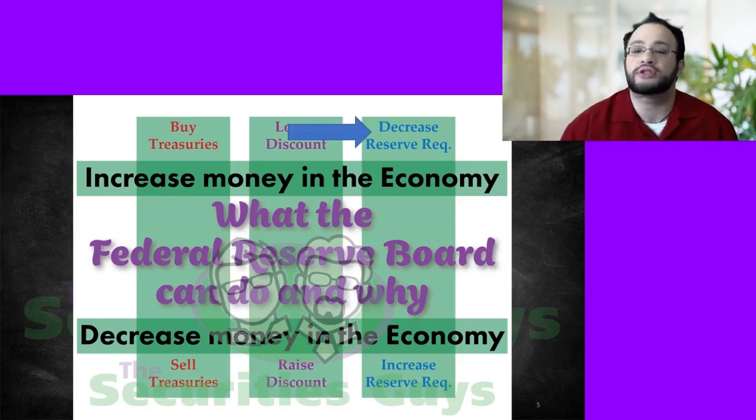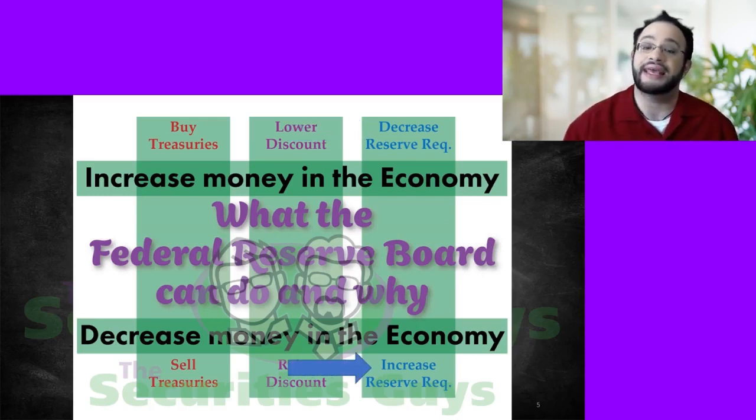I could also change the reserve requirement. The reserve requirement is how much money each member bank must keep in my vault. If I decrease the reserve requirement, that means the member banks have to keep less money in my vault, more money in their vault. More money in their vault means more money they can lend out, more money in the economy.